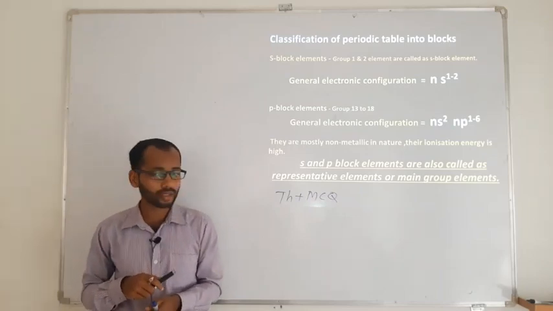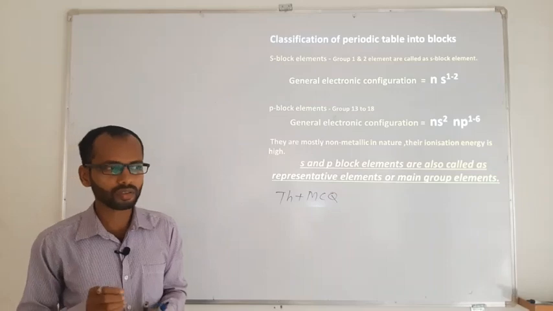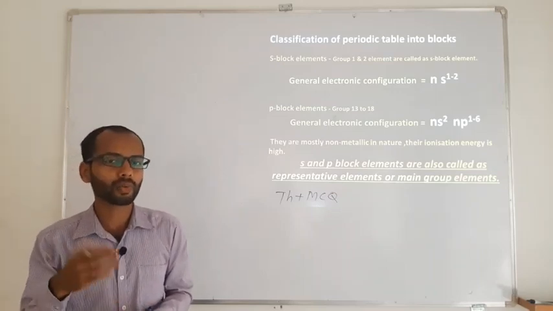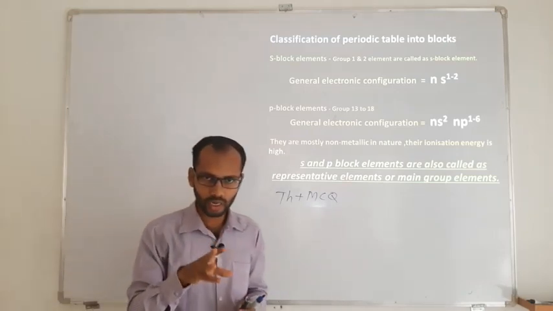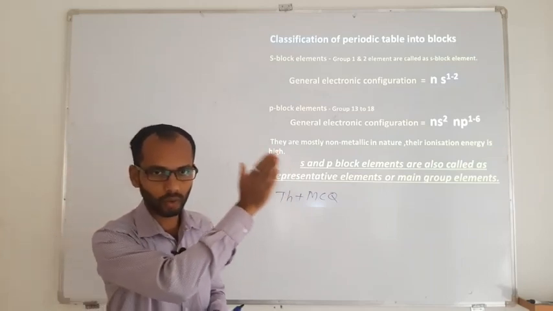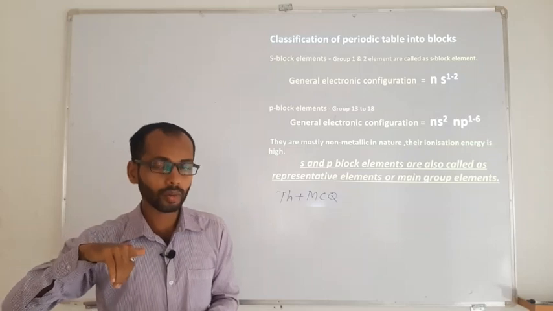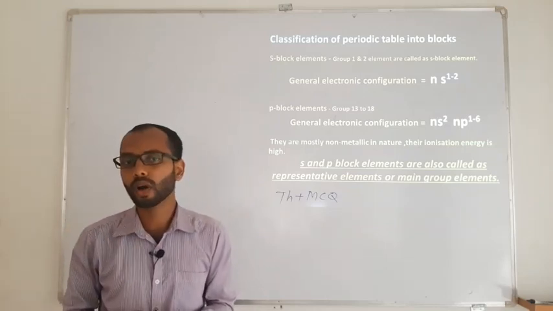Now we are going to classify these elements with respect to their electronic configuration. It means that in which last orbital the electron gets filled will decide what position it has in the periodic table. If any element is taking its last electron into the s orbital, it will become an s block element. If any element takes its last electron into the p orbital, it will become a p block element. Similarly, the d block element and the f block element.